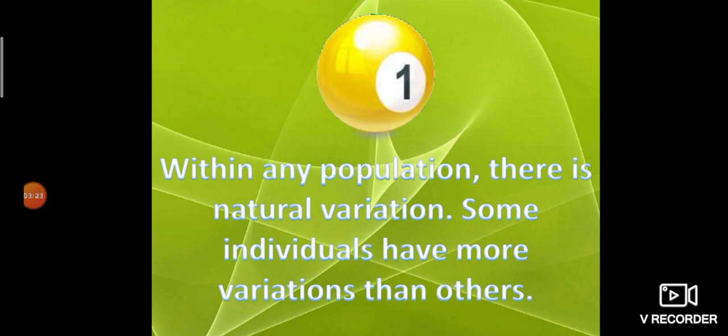Some individuals have more variation than others. So the first point regarding Darwin's theory is that in a population natural variation may happen, and some individuals have more variation compared to other individuals.